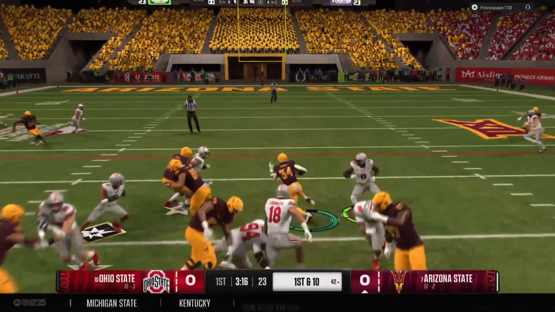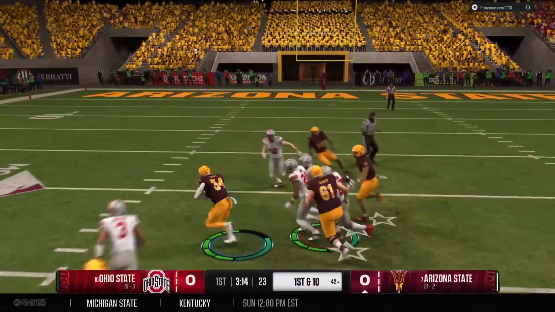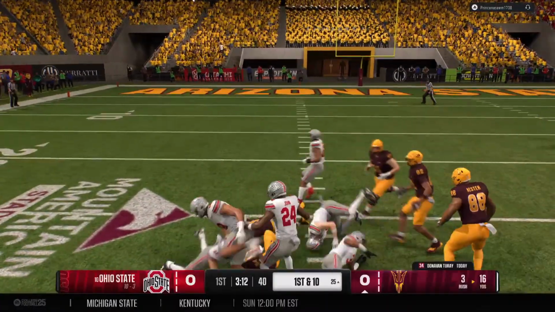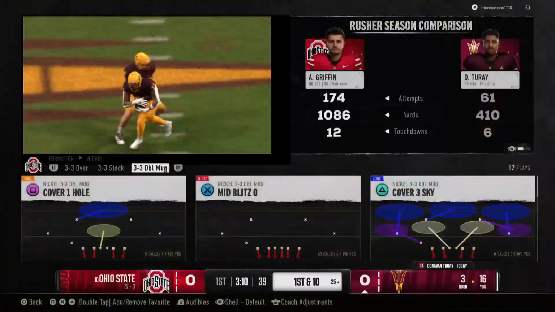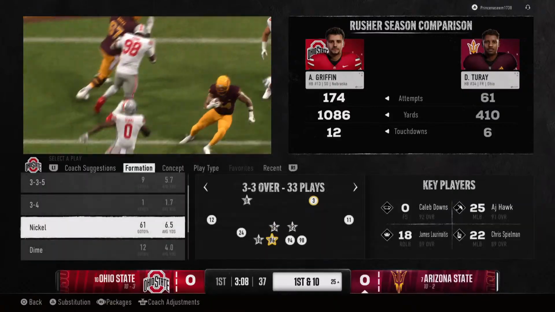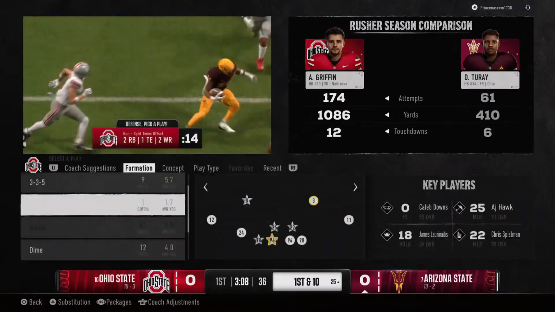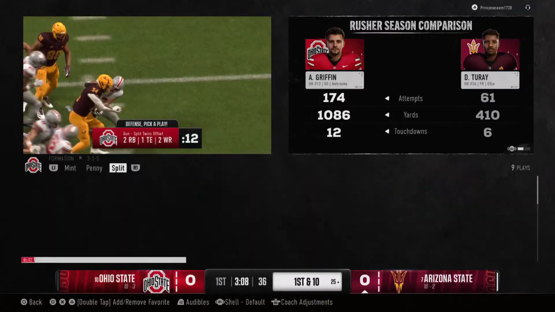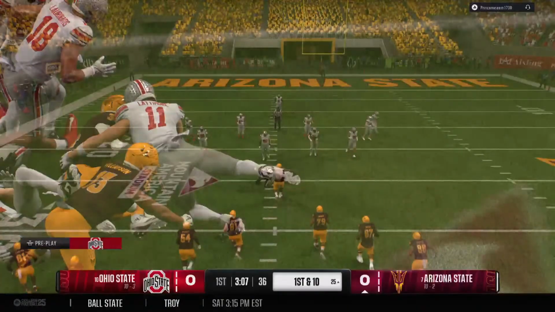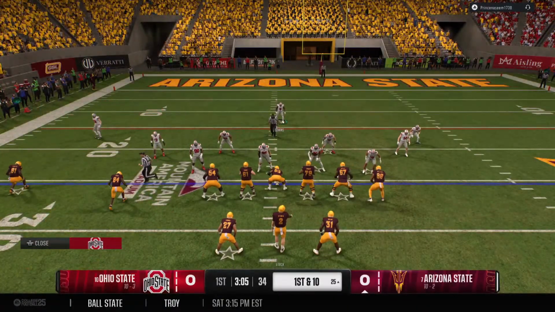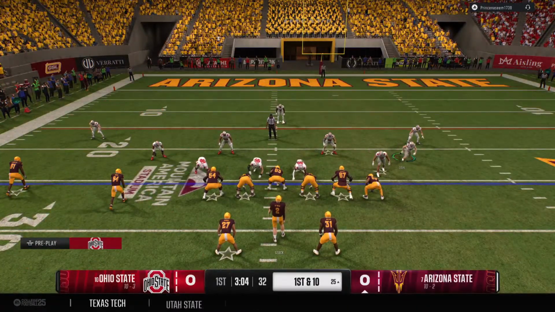Shotgun formation. Here's an inside handoff. Oh, and he breaks free. He's got room to run now. They bring him down to the 25. They're moving closer and closer to the red zone. Boy, how about that play, Chris? That thing just opened up. The back shot through there with great acceleration. What a pickup there on first down. The Sun Devils come to the line to start a fresh set of downs.